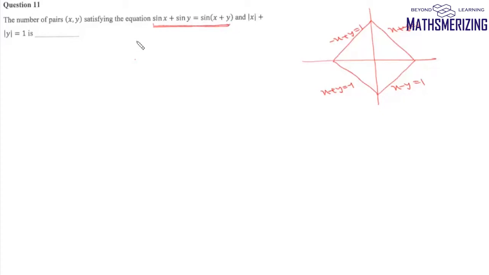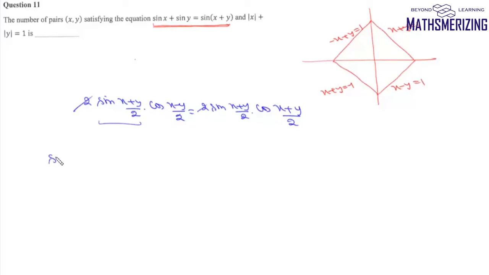So from here we can write 2 sin C plus sin D, so it'll be 2 sin (C plus D) by 2, so it'll be 2 sin (x plus y) by 2 into cos (x minus y) by 2. And from here we can write 2 sin (A by 2) into cos (A by 2), so it'll be sin (x plus y) by 2 into cos (x plus y) by 2. Now from here we can say this 2 and 2 will cancel.